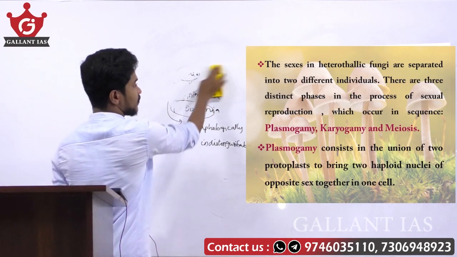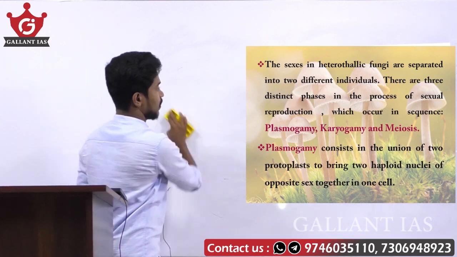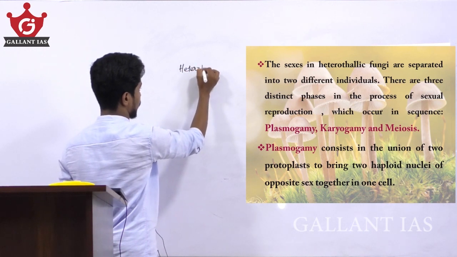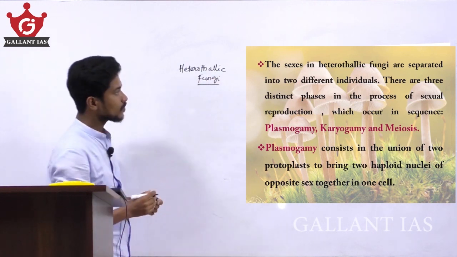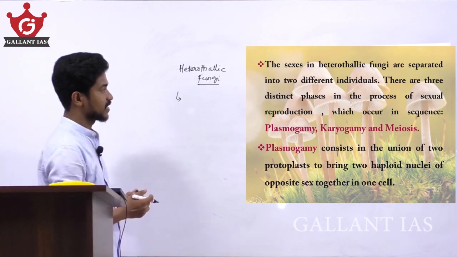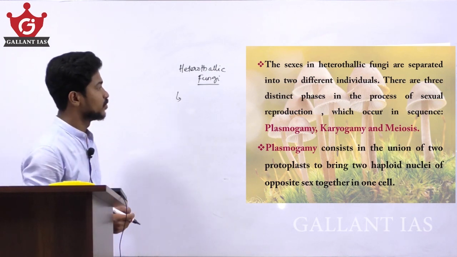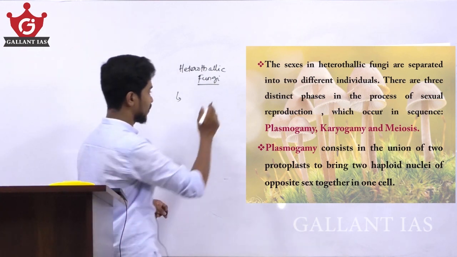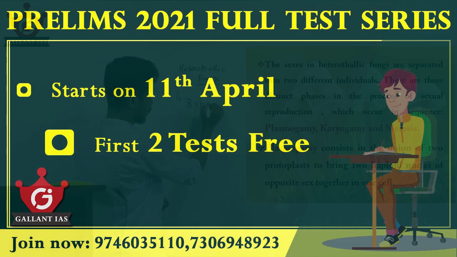The sexes in heterothallic fungi are separated into two different individuals, and they have three distinct phases in the process of sexual reproduction.